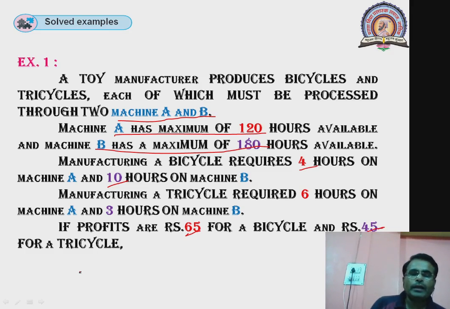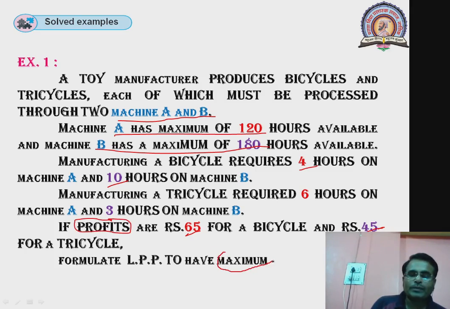Our aim is to formulate a linear programming problem. We have been given profits, and profits are supposed to be maximized, so we formulate the LPP to have maximum profit.